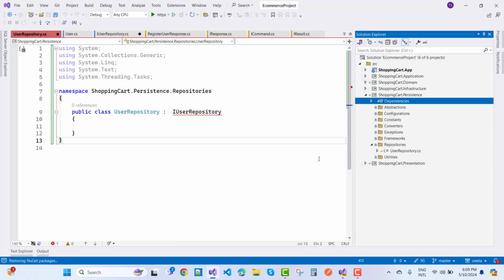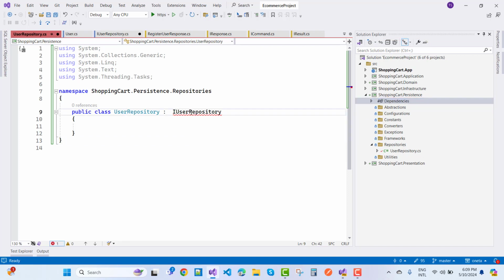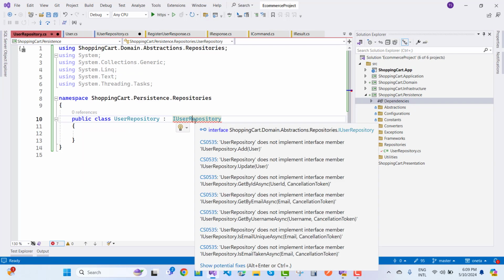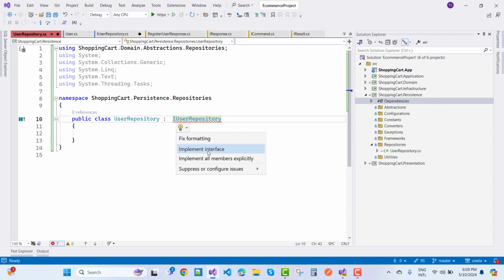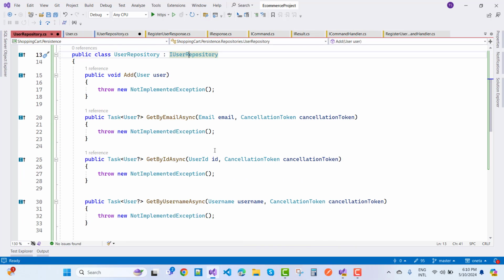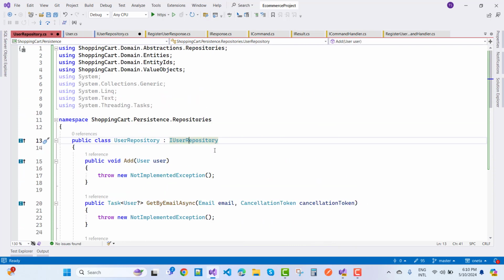Okay, so what is the persistence layer? It is where your data is connected to your database layer. Here we have the persistence layer, and IUserRepository is connected with this. So IUserRepository is this one, and just use Ctrl+. to implement the interface. All these are the unimplemented interface members here.